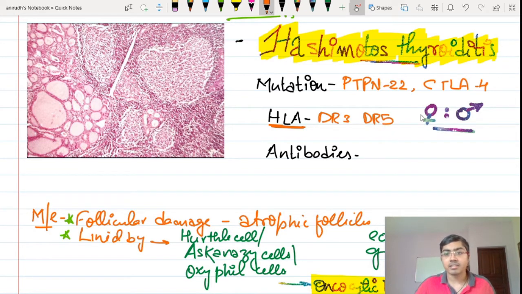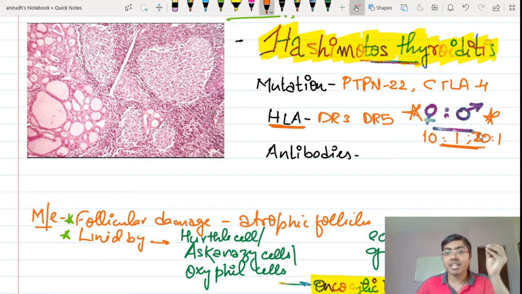The interesting point is this female to male ratio. It is around 10:1, or it can be even 20:1. This is also given as 20:1 in some other books. This reminds me of the SLE condition, isn't it? It can remind me of SLE because there the ratio is around 9:1. Antibodies are produced as a result of that.